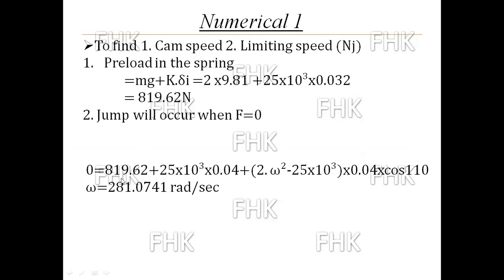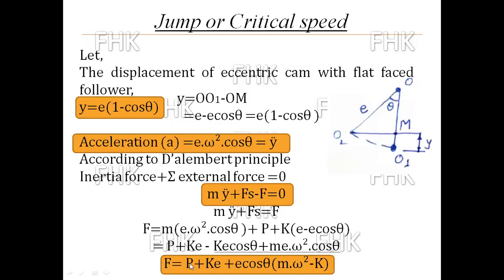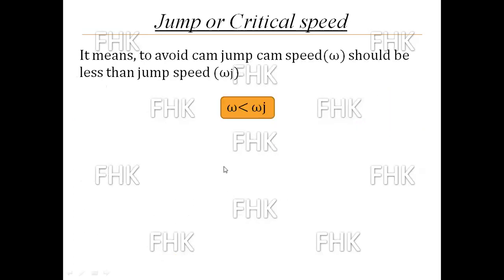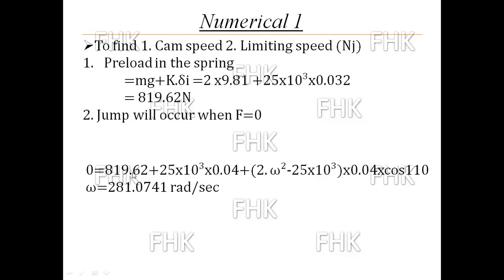Preload we found is 890.62, plus 25 into 10 raised to 3 into the eccentricity 0.04, that is P plus k into e.